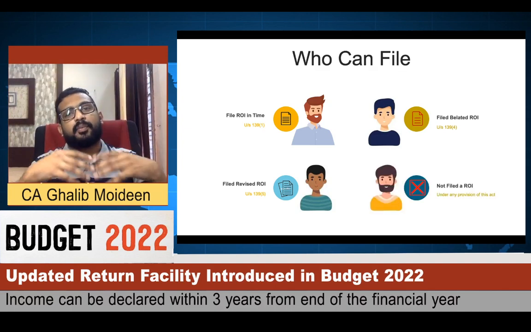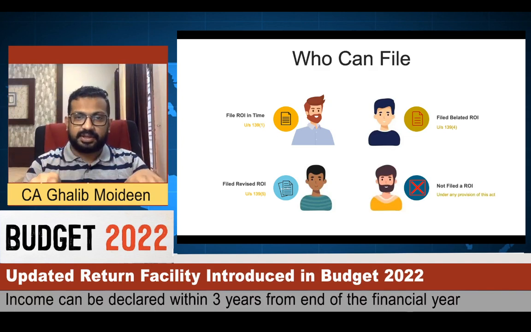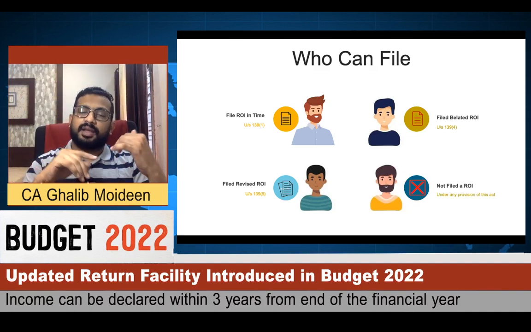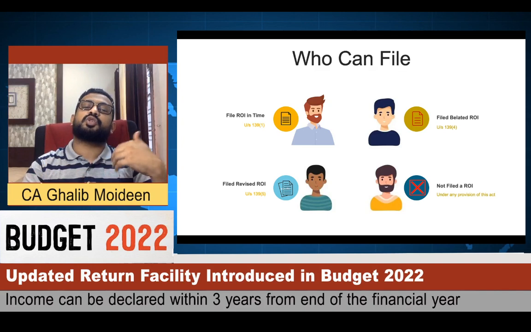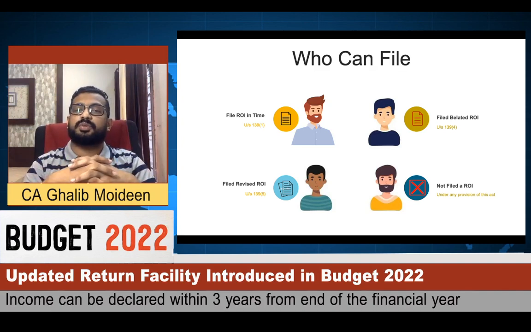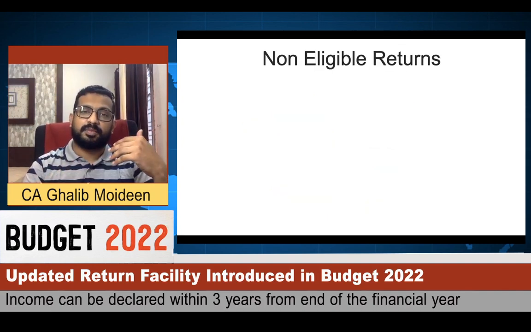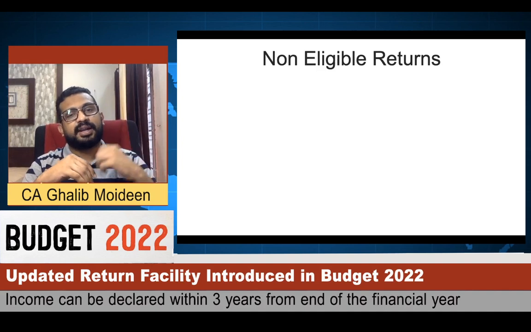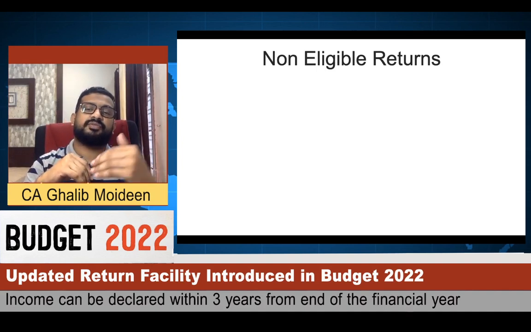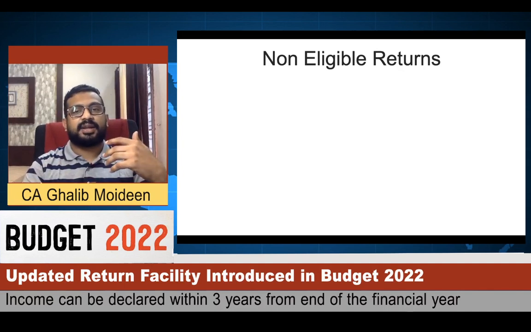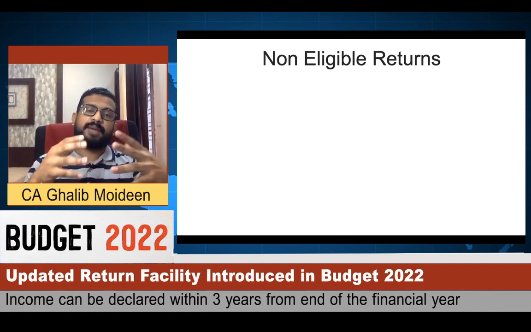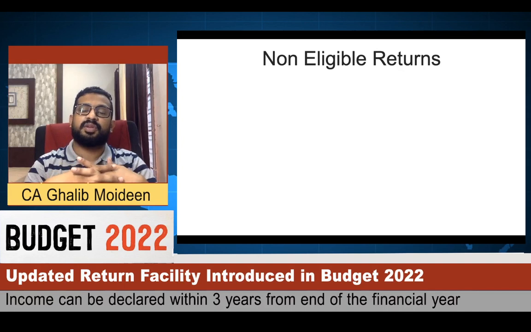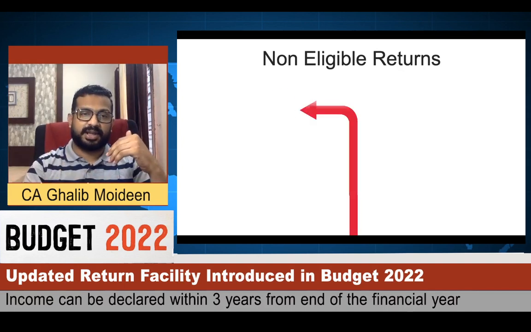Now let's say a person has not at all filed an income tax return and the time to file the belated return also has expired, he is also eligible to file an updated income tax return. Now certain kinds of returns are not eligible to be filed in the portal. Now let's understand which types of returns are ineligible to be filed as an updated income tax return.